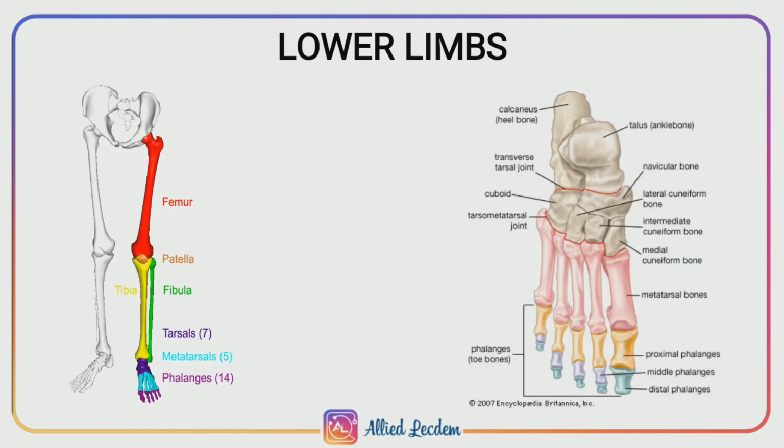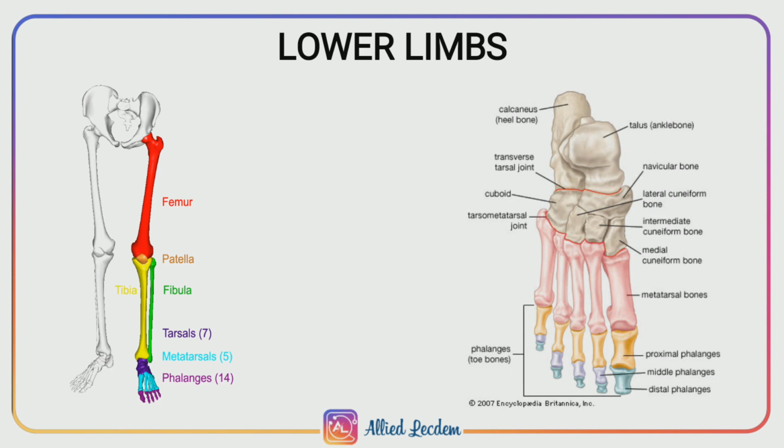Next are the hind limbs, of which a pair is present. Each hind limb has 30 bones which form the thigh, shank, knee and foot. The single longest and strongest bone in the thigh is the femur. The two bones in the shank region are the tibia and fibula. The 7 bones of the ankle are called tarsals.